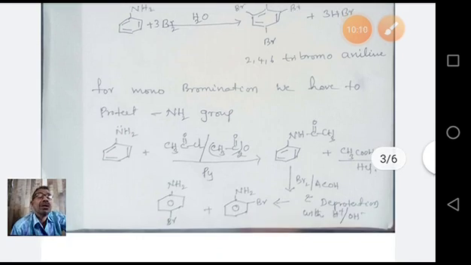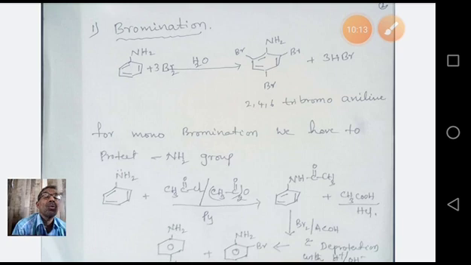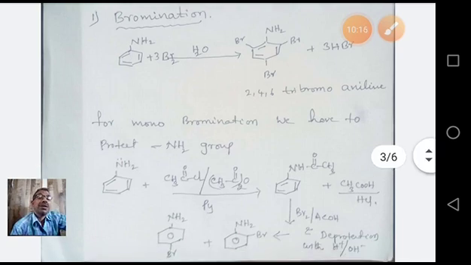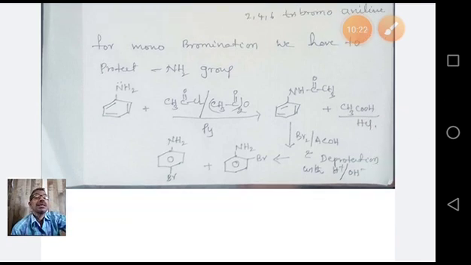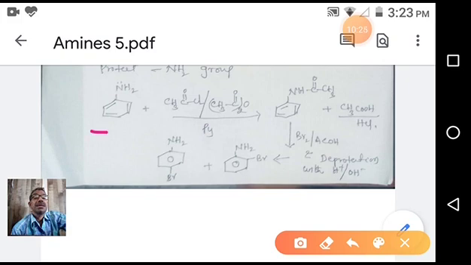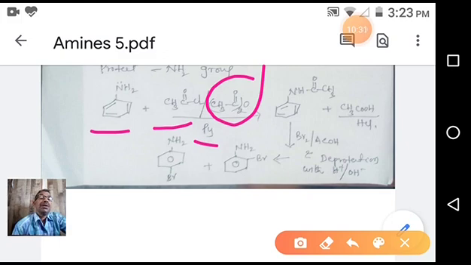If you don't want this tribromo, if you want monobromoaniline, you have to do some special route. See what is happening in this reaction. When aniline is reacting with acetyl chloride or acetic anhydride in the presence of pyridine, we first get N-acetyl aniline, or acetanilide, plus acetic acid. This N-acetyl aniline, on bromination in the presence of acetic acid, gives orthobromoaniline or parabromoaniline. So why is this a special case?